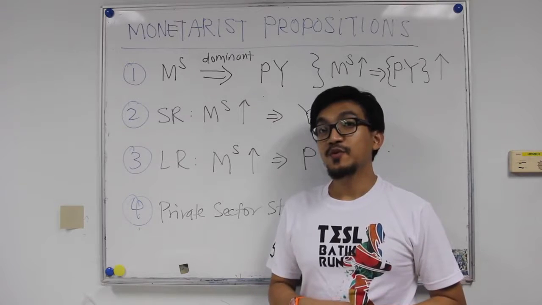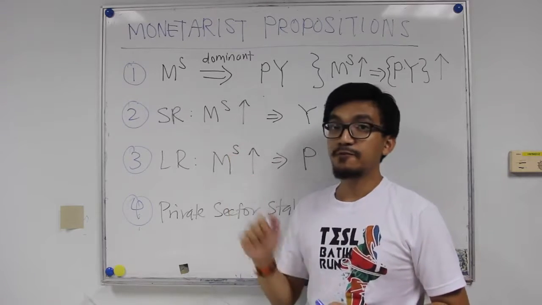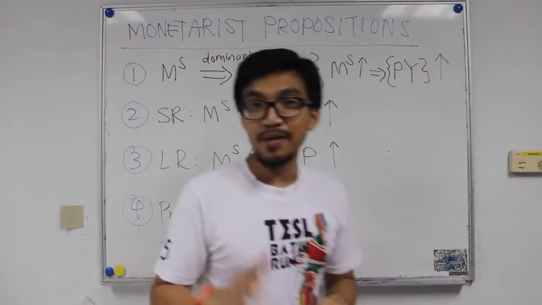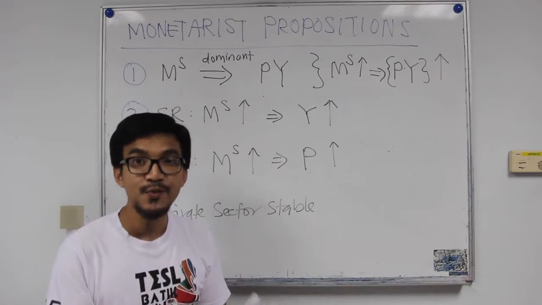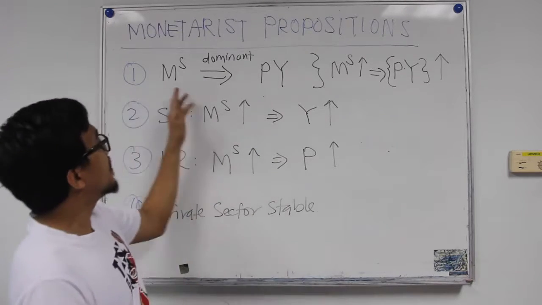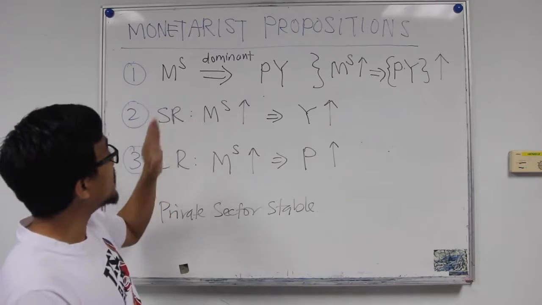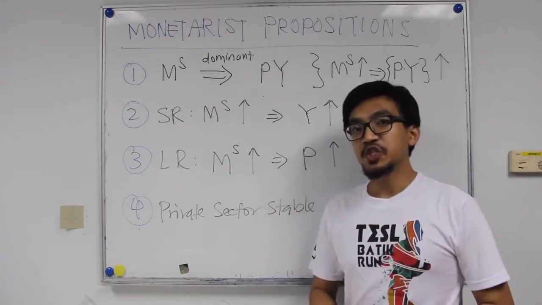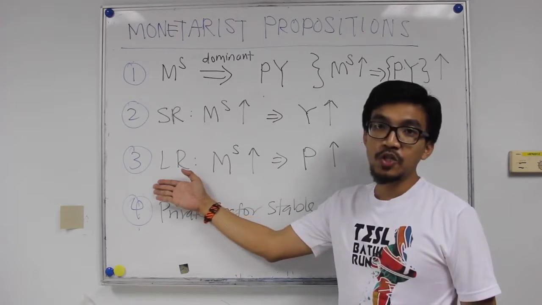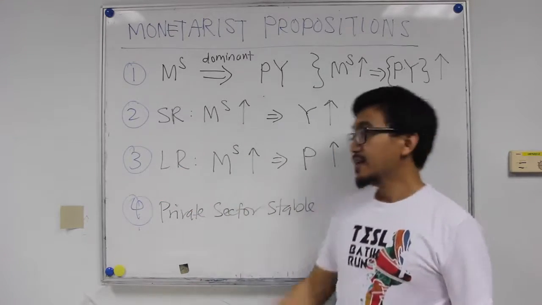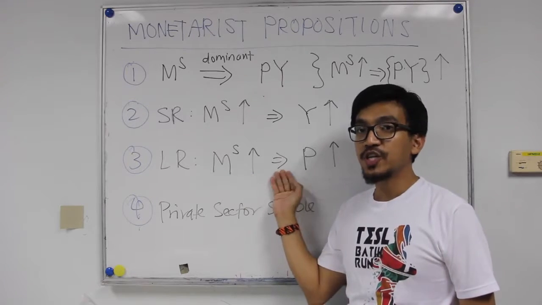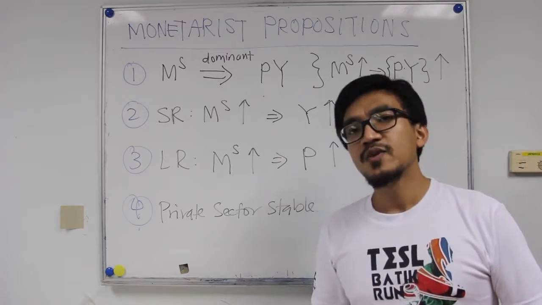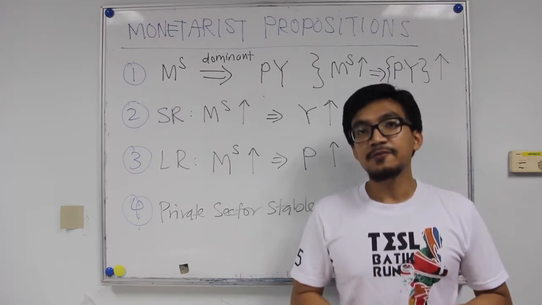So just to wrap up, before we move on to the next topic, these are the four propositions put forward by the monetarists. By now, you should be able to argue and explain the first two propositions, proposition number 1 and number 2, because we have done this. So in the next chapter, inshallah, we're going to look at proposition number 3, which says that in the long run, a change in money will only change the nominal variable, while the real variable Y(n) and everything else will not be affected.